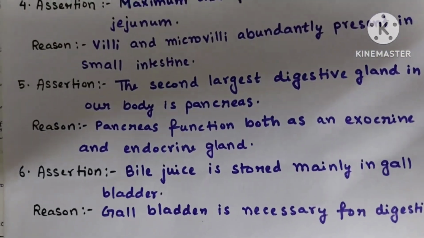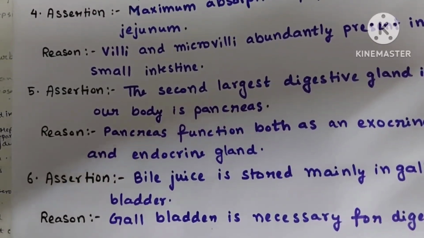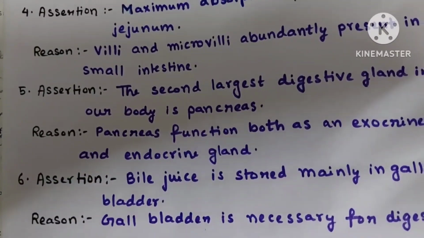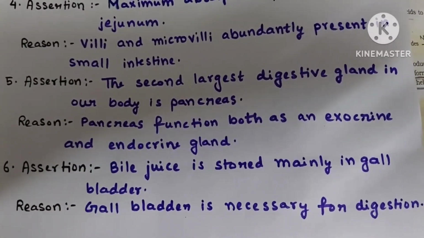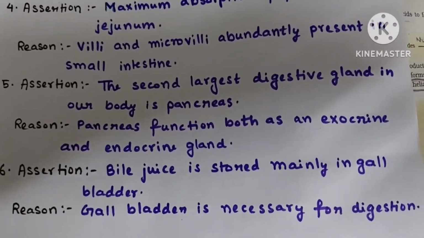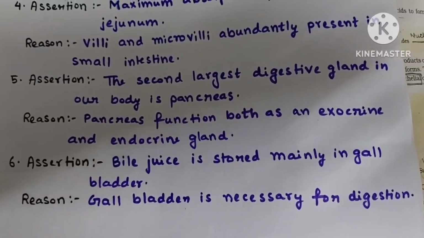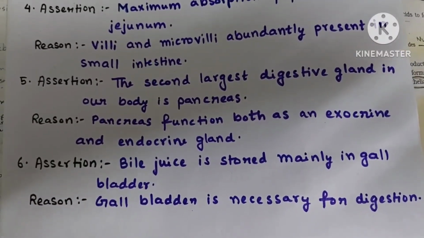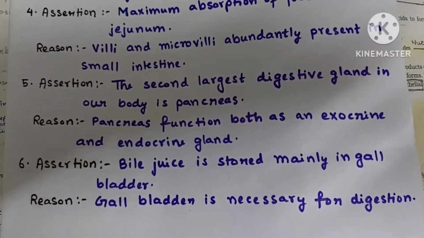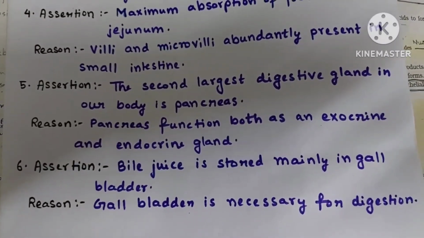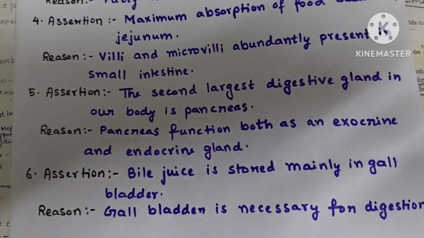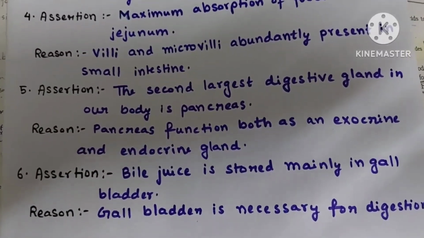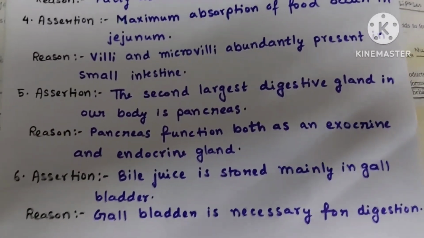Here, second largest digestive gland is just a matter of size, nothing to do with exocrine and endocrine gland. Whether it is exocrine or endocrine, this cannot be the reason. So here both the statements are correct but reason is not the correct explanation of assertion. Therefore option B will be the correct option.